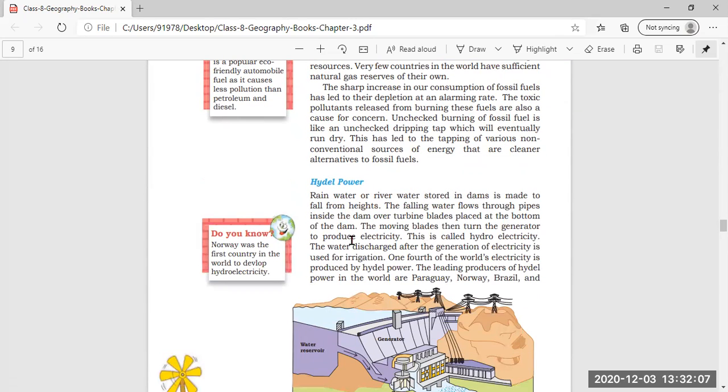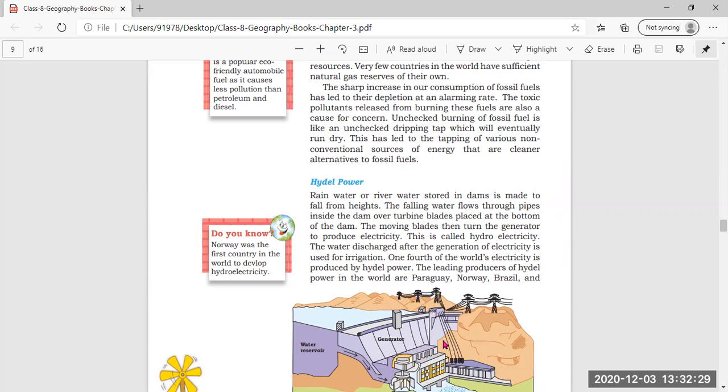Then after natural gas, we also understood hydel power. Rainwater or river water stored in the dams is made to fall from great heights through the pipes inside the dam and over the turbine blades placed at the bottom of the dam.